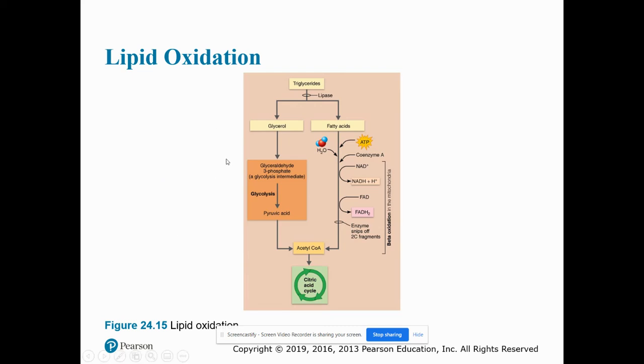So triglycerides here, which are the only lipid routinely used, are broken into glycerol and fatty acids. Glycerol gets converted to glyceraldehyde 3-phosphate, which is a glycolysis intermediate. It goes through glycolysis, pyruvic acid, acetyl-CoA, and finally enters the citric acid cycle. Fatty acids, you're going to split off 2-carbon fragments, add in some coenzyme A, reduce some NAD+ and some FAD, and then we have acetyl-CoA, and that's going to enter the citric acid cycle.